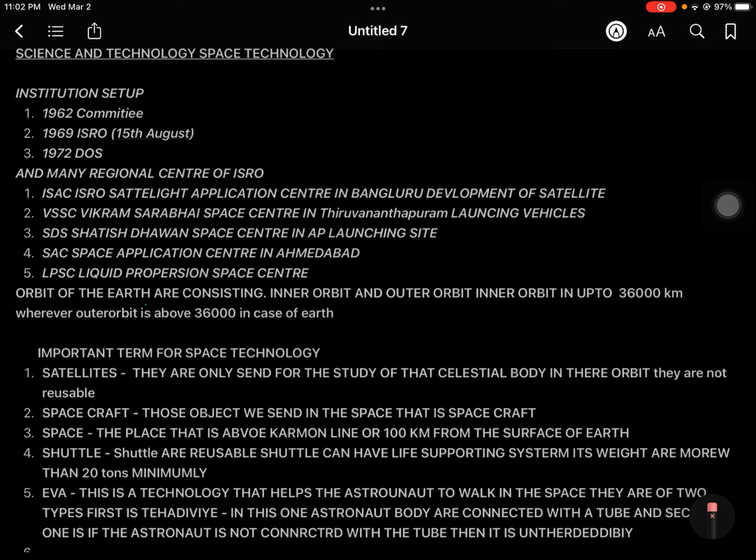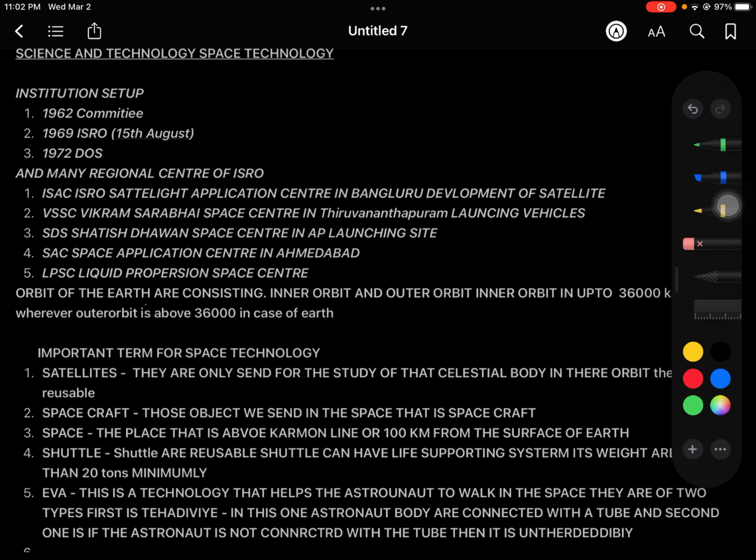The first one, I don't know the correct pronunciation, but I will try. Yeah, that's a bad pronunciation, so you can just search it. In this one, the astronaut's body is directly connected with a tube, so that will be easier.